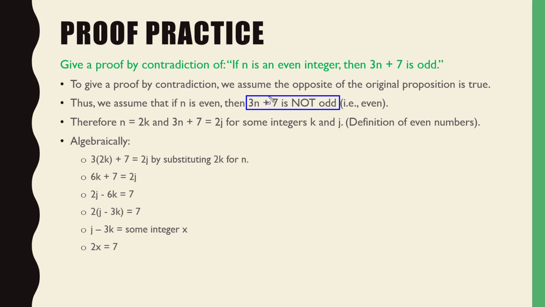So you just proved that this opposite claim is not true. Therefore, the original thing is true. Can you follow all that? It's kind of messy, right? In a proof by contradiction, you try to take the opposite and prove it's true. If you prove the opposite's true, then the original claim is false. If you prove the opposite's false, the original claim is true. You dig it? Okay, what questions do we have about that?